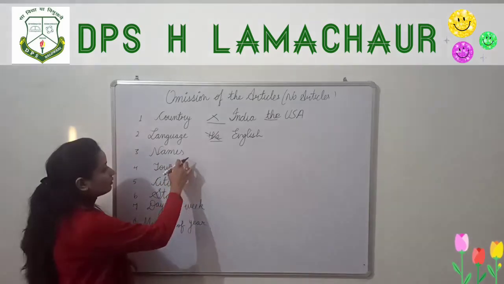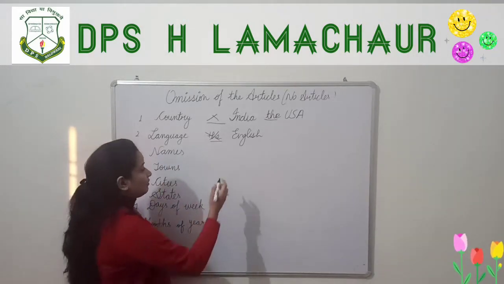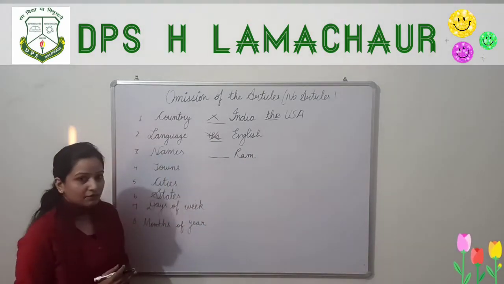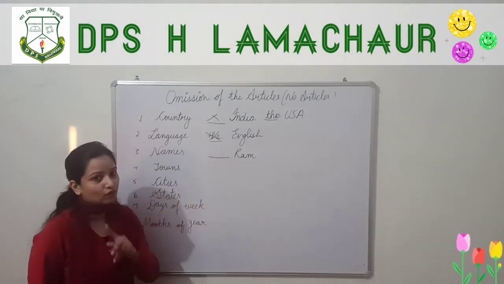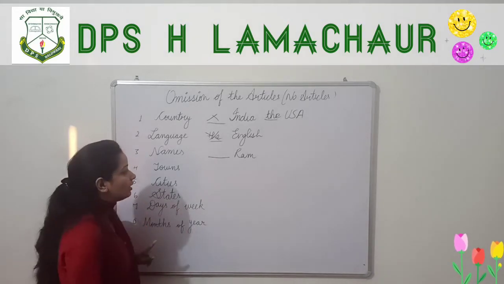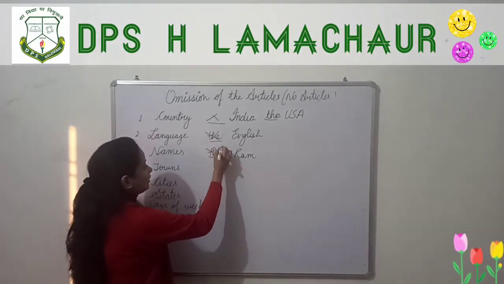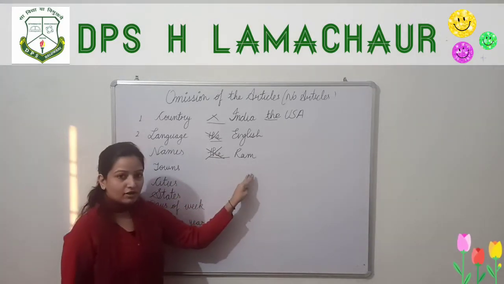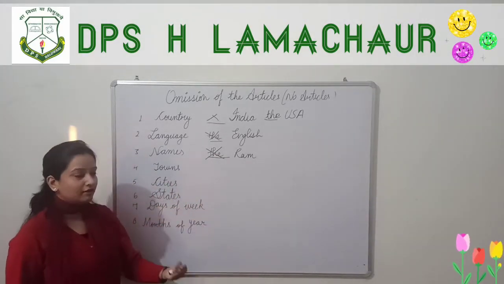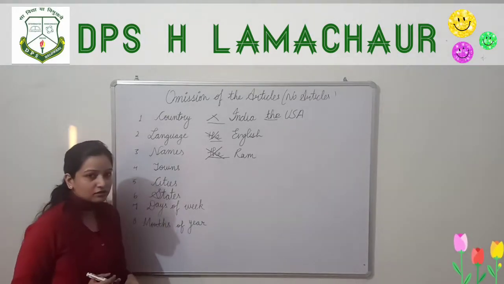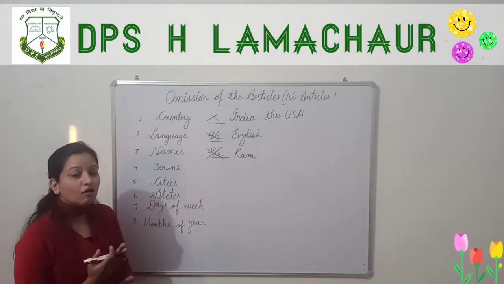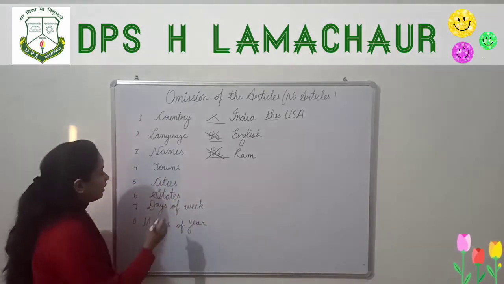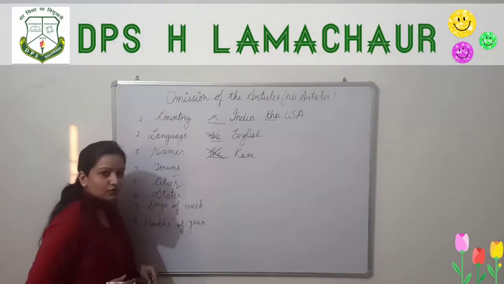Next is names, like Ram. Can we use the before the name? No, never ever use the before the name. We never use the before the name of anyone. Now, towns: before the names of towns also we don't use the, and before the names of cities also we don't use the.